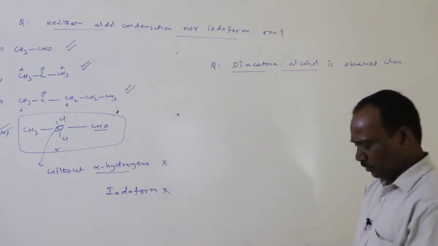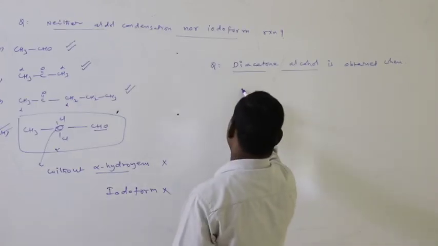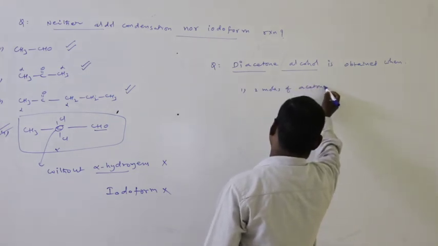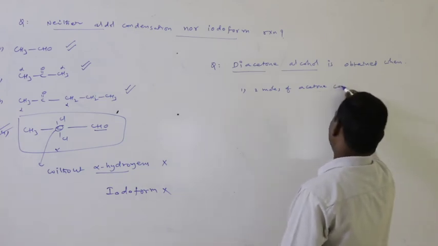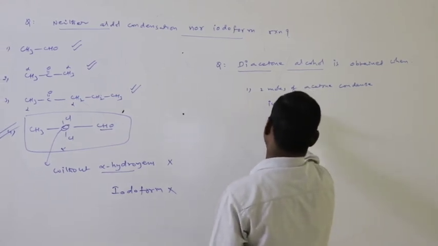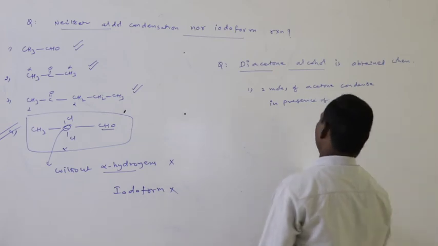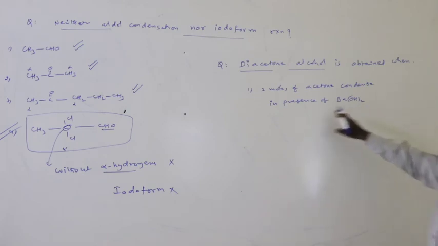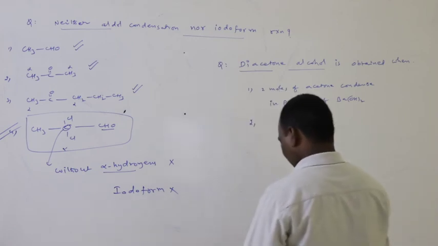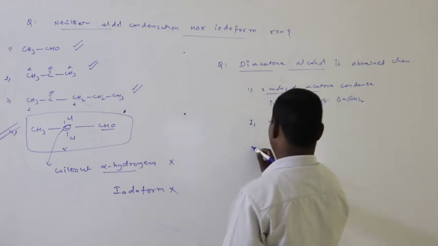First option, 2 moles of acetone condense in presence of barium hydroxide. Second option, 3 moles of acetone.